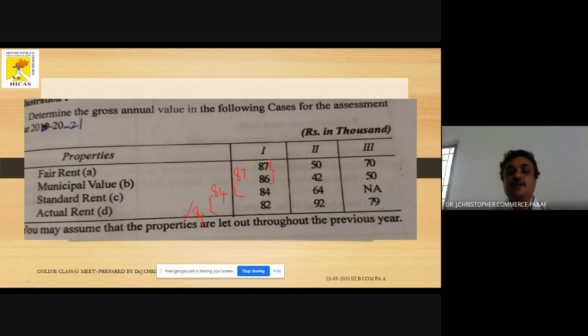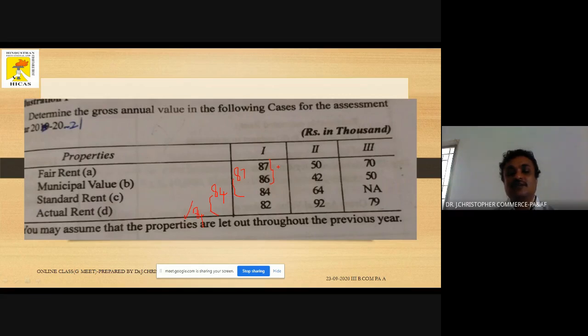So what is the first thing we have to do? Compare A and B, whichever is higher. 87 is higher. Take that, then compare that number with the next number, whichever is lower. 84 is the lower. Take that number. This 84 is the expected rent. With this we finish step number one. What is step number two? We compare the expected rent with the actual rent. So expected rent or actual rent, whichever is higher, will be the gross annual value.